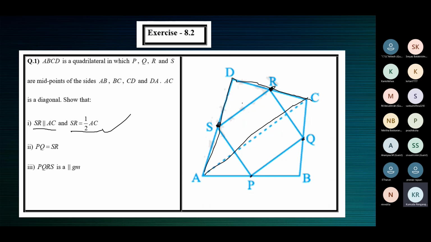Then by the midpoint theorem, SR is parallel to AC and SR is equal to half of AC. That's all. Two midpoints are known, given to us in the question. Then by the midpoint theorem, SR is parallel to the third side AC and SR is equal to half of AC.